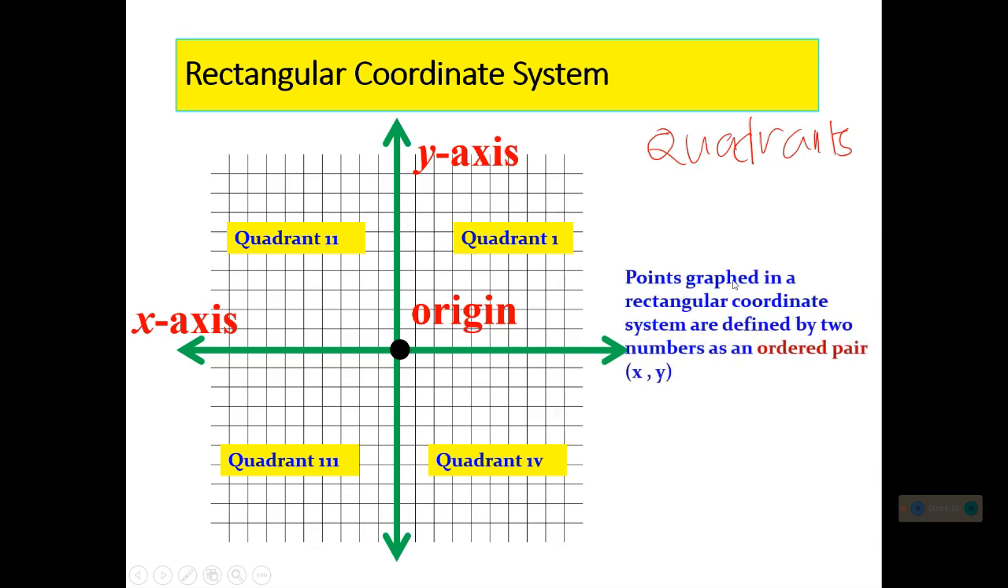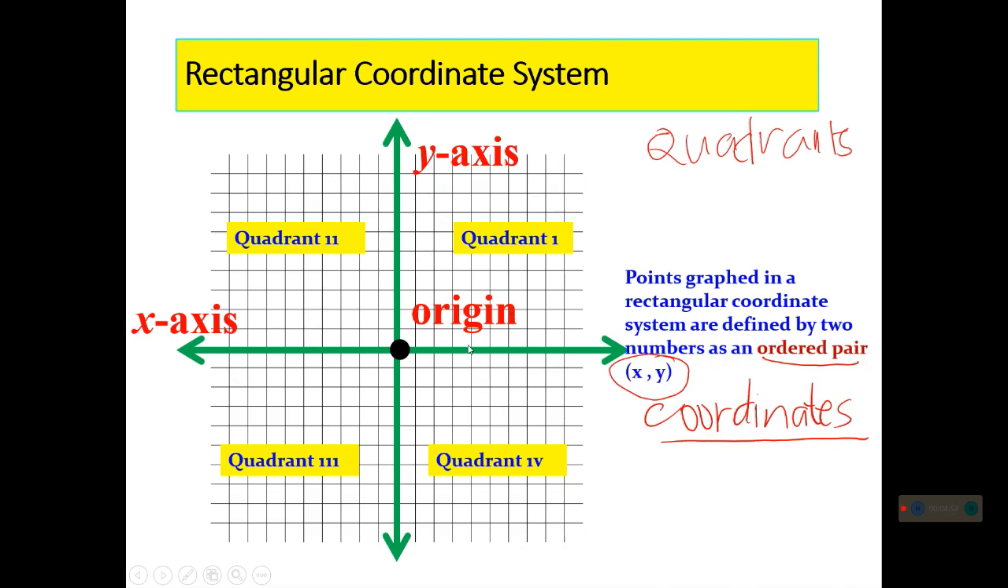Points graphed in a rectangular coordinate system are defined by two numbers as an ordered pair. It is always written in the form (x, y) and always inside the parentheses. Ordered pair is also known as coordinates. In some other books, you may see the word coordinates, which is also the ordered pair. Again, this is always written in the form (x, y) inside the parentheses. And in these quadrants,